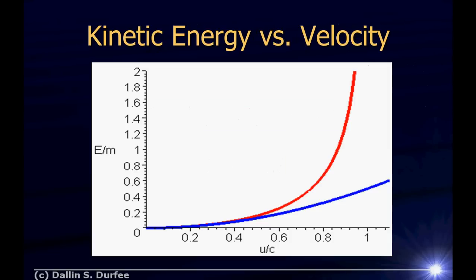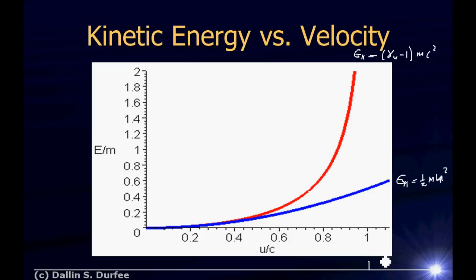Notice, if I were to plot the kinetic energy of a massive object as a function of velocity, classically I get a parabola. Classically, the kinetic energy is 1/2 mass times velocity squared, where I'm using u for velocity. But in relativity, the kinetic energy is gamma u minus 1 times mc squared, and as u goes to c, gamma goes to infinity. So as you approach the speed of light, the kinetic energy goes to infinity.